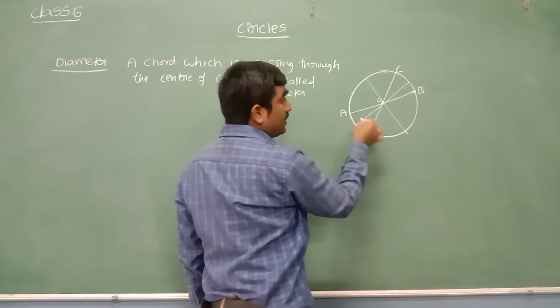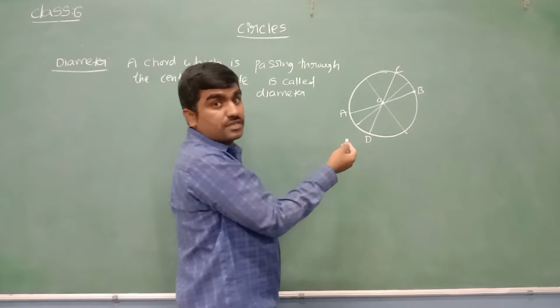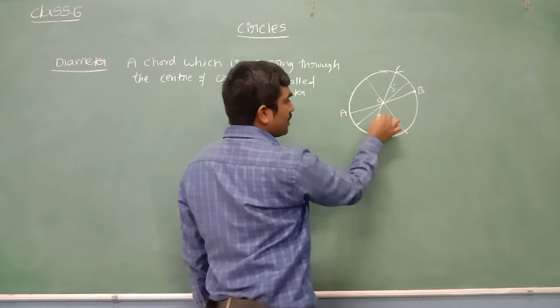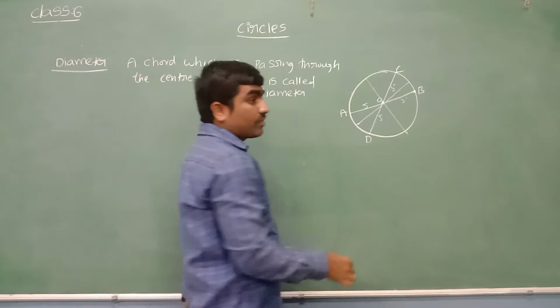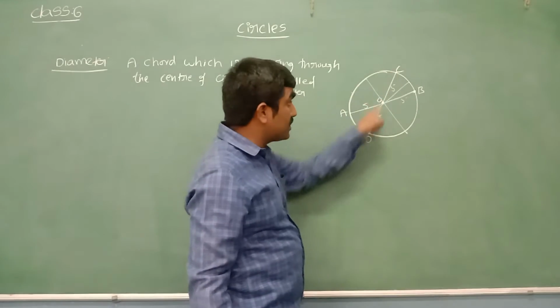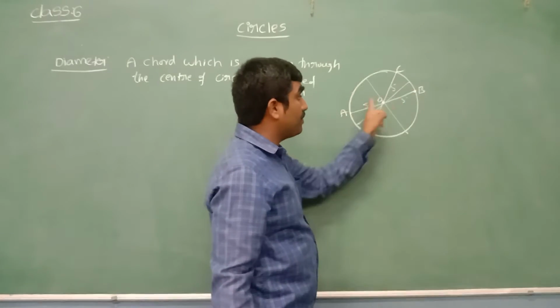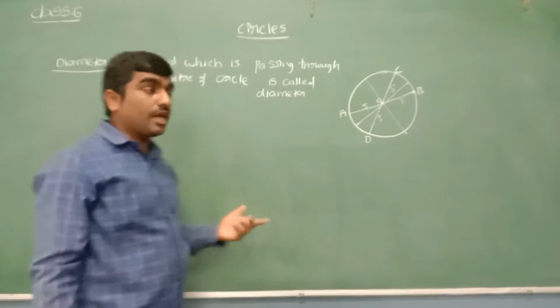Suppose the length of CD is 10 centimeters. What can we say about AB? AB is also 10 centimeters. Suppose OC radius is 5, OD also 5, OA also 5, OB also 5. All the radii are equal in length. What is the length of CD? 5 plus 5, 10 centimeters. What is the length of AB? 5 plus 5, 10 centimeters. All the diameters are equal in length.